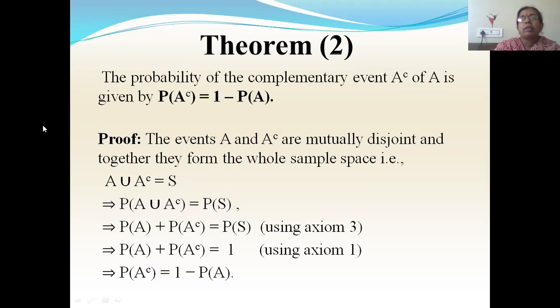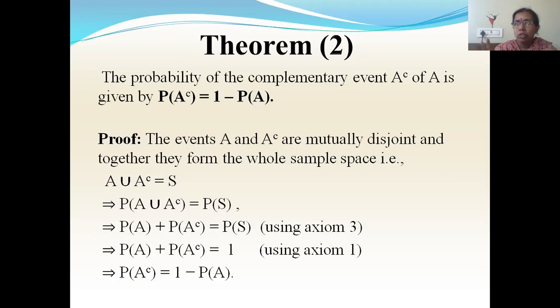Next theorem, the probability of the complementary event A complement of A is given by P of A complement equal to 1 minus P of A. How to prove this? See here, A and A complement are mutually disjoint events. How are they mutually disjoint? Suppose I have a set of 10 numbers. A is the set of even numbers. So what will be the A values? 2, 4, 6, 8, 10. Then what will be A complement? 1, 3, 5, 7, 9. So you don't have any common part in these two sets, A and A complement. So those are called mutually disjoint events.